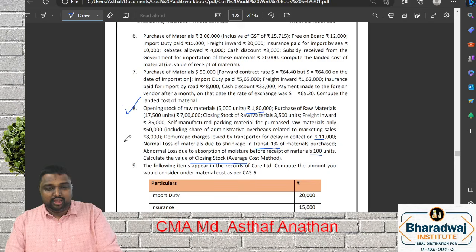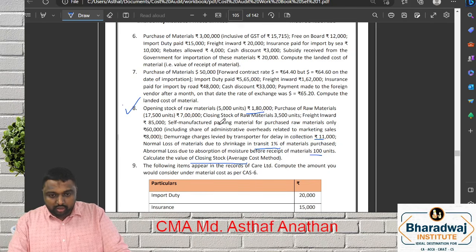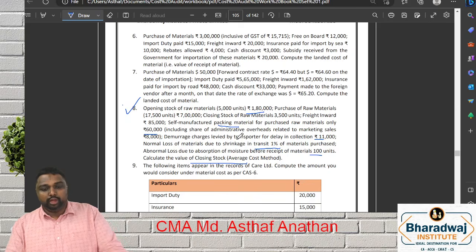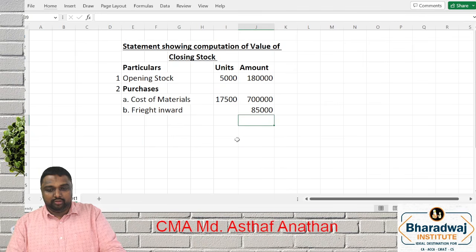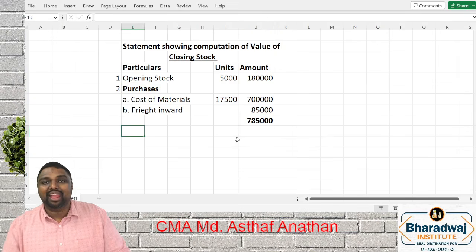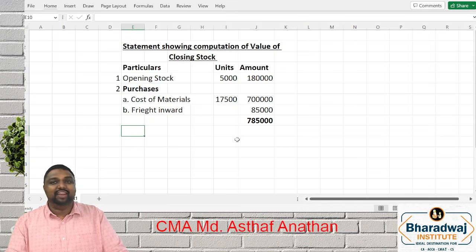Yes. Now, self-manufactured packing material. What is the amount you consider? In that 60,000, the 8,000 relating to marketing you won't consider. Balance only you will take. Demurrage charges, will you consider or not? Demurrage charges you are not going to consider. First we will find out the purchase price. Why don't we take demurrage charges? It is a penalty or a fine. Penalties and fines will not be considered as a part of your cost.